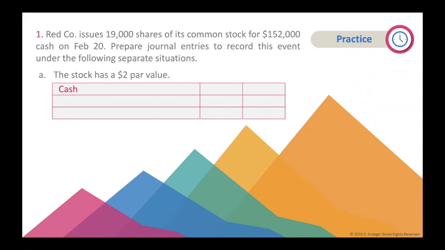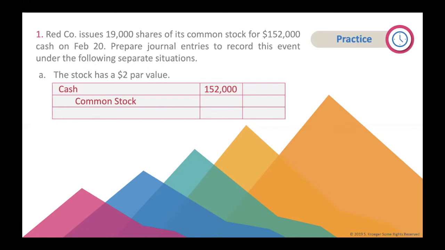How much is the company receiving in total for selling all these shares? It would be $152,000. This is listed in the top. Redco issues 19,000 shares of its common stock for $152,000 cash. What is step 2? It would be to credit common stock for the amount of the par value. How much is the par value? It is $2 per share.